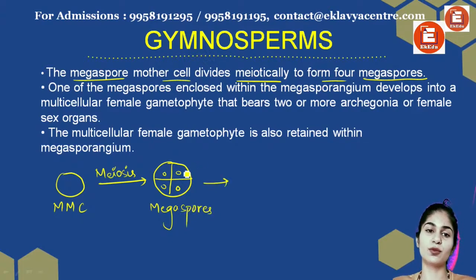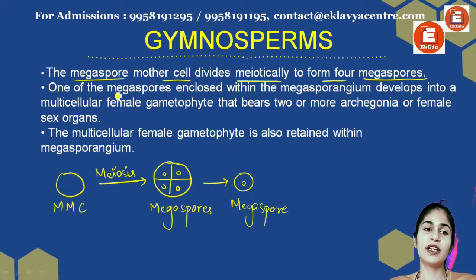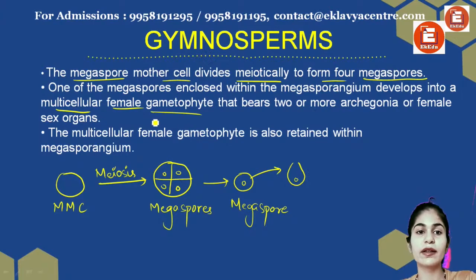Then one megaspore develops into a multicellular female gametophyte, again this structure, right?